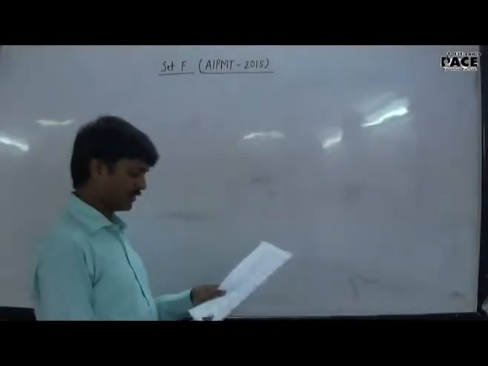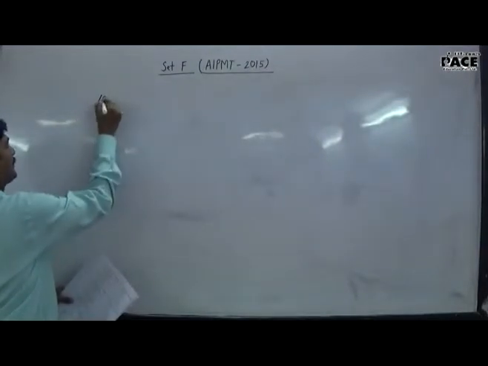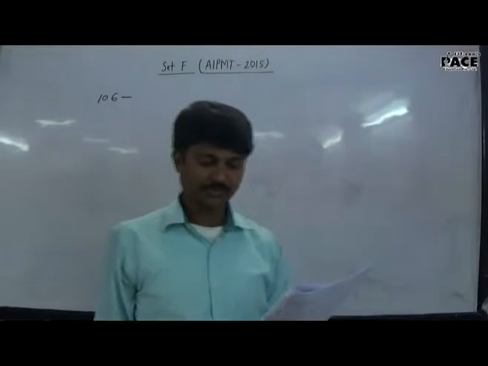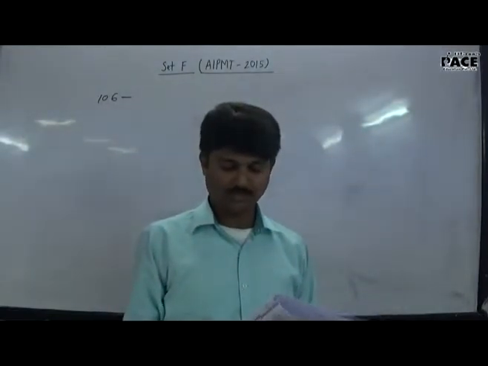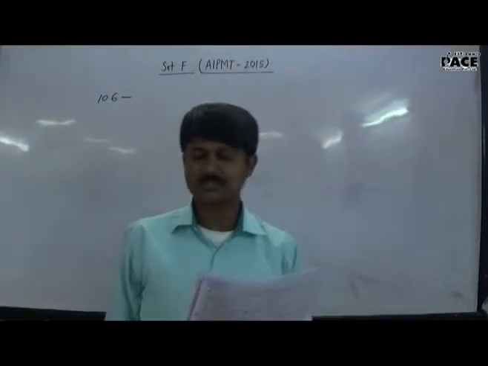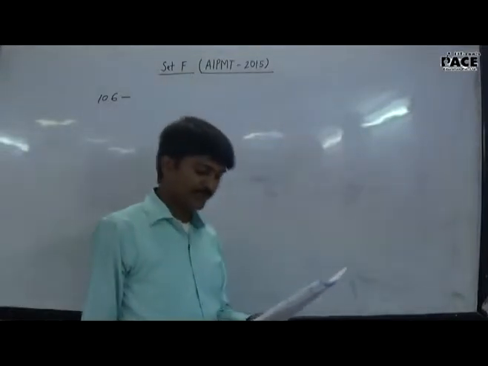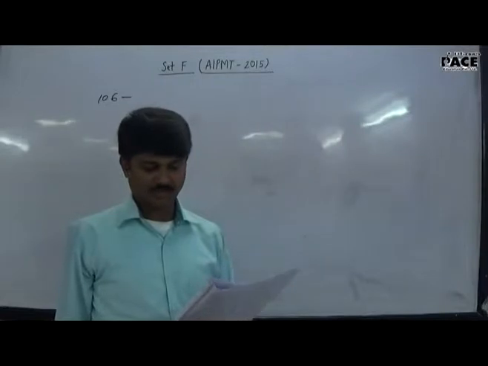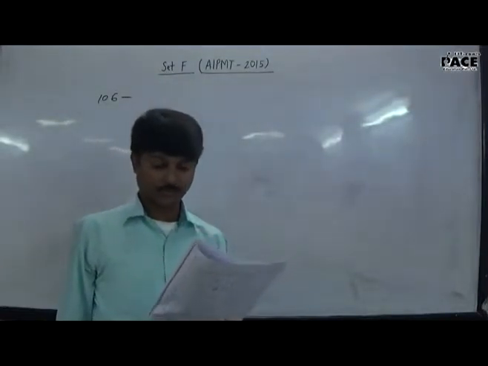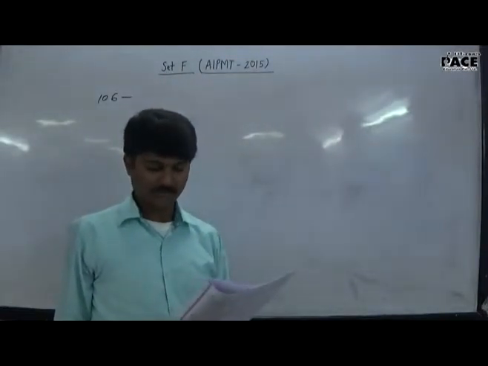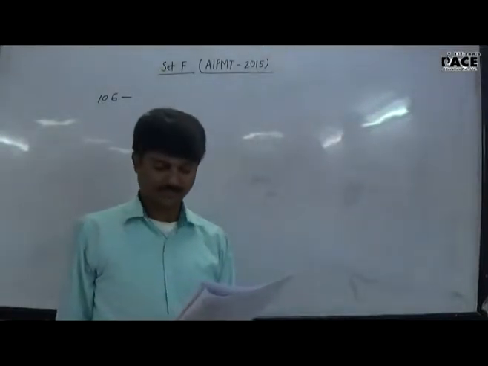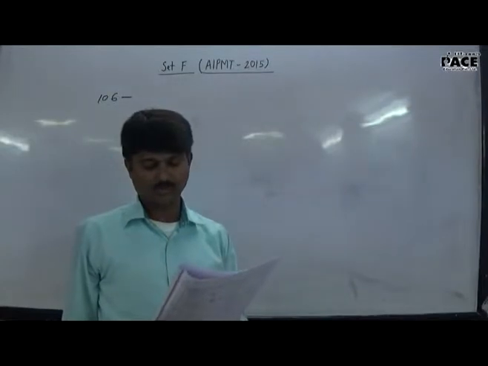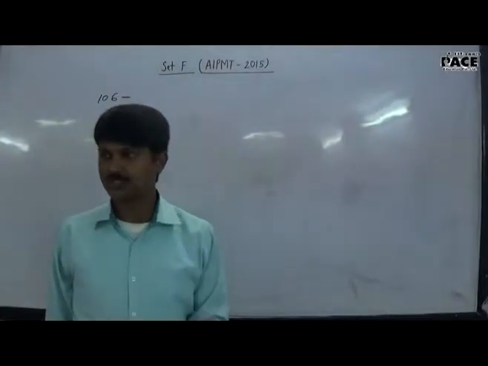So the question number 106 we are starting here, and the question is, in an ecosystem the rate of production of organic matter during photosynthesis is termed as. So it is very simple. The answer is gross primary productivity, because it is the rate of the photosynthesis actually done by, and secondary productivity is the different one. Net productivity and net primary productivity are actually derived from the gross primary productivity. So the answer is 1.